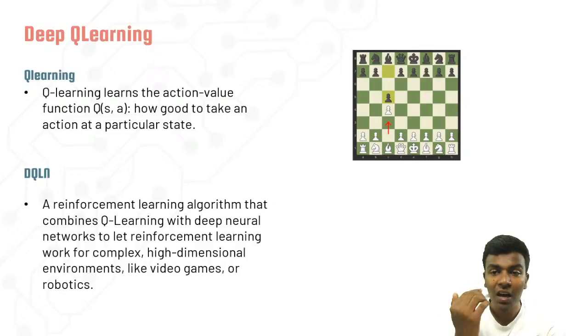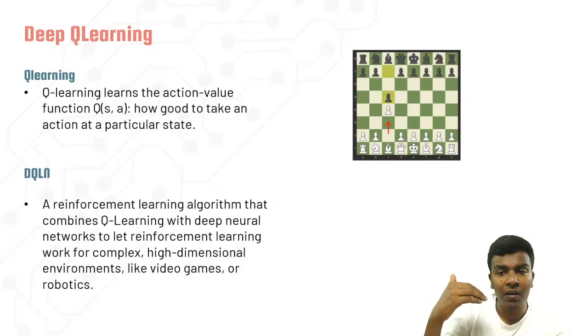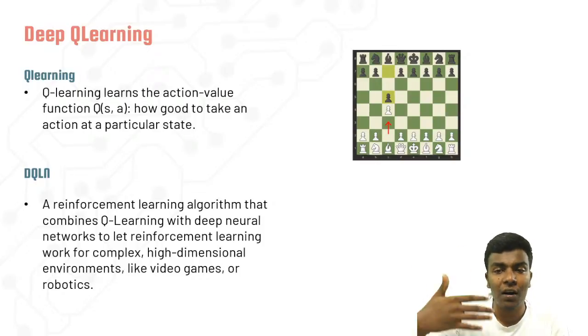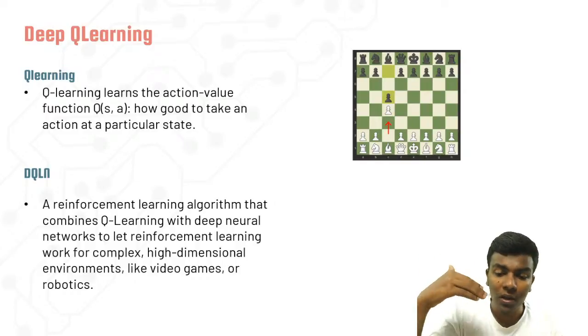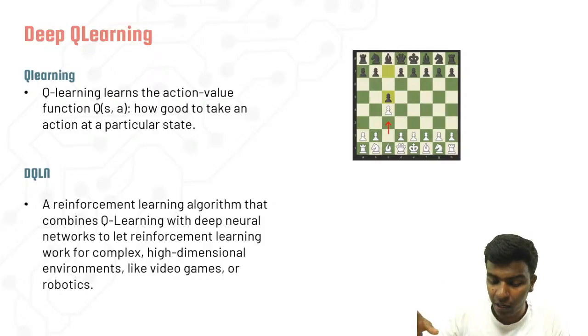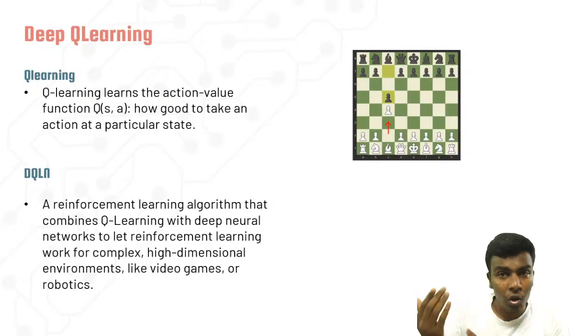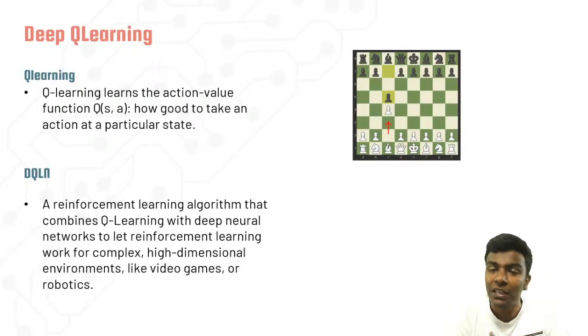For example, here there is a chessboard. If you want to move a queen, there are a lot of ways of moving. The queen can be moved, and the bishops and other pieces can also be moved. At that time there are a lot of possibilities, and you can move each and every piece anywhere in the play area. You just want to take the right decision, and that can be done with the help of Q learning.